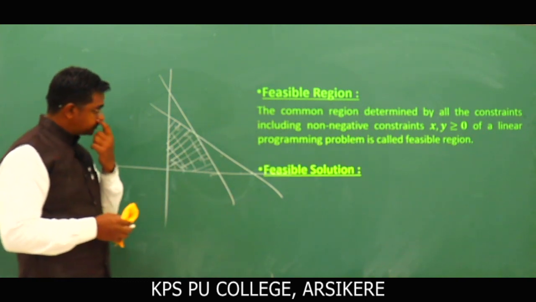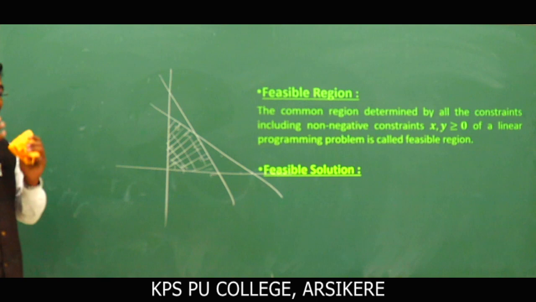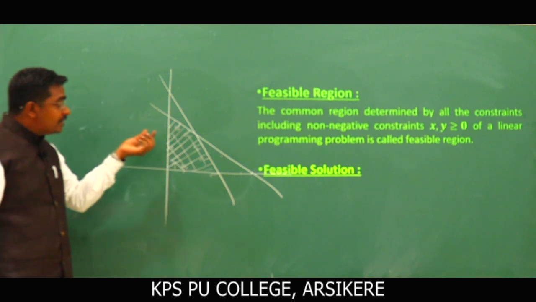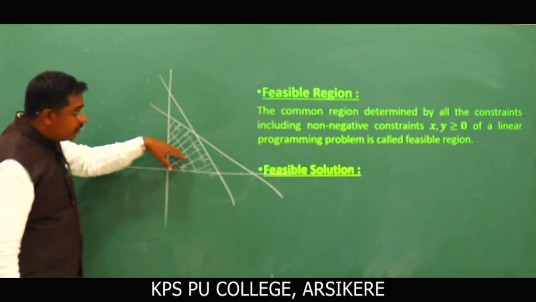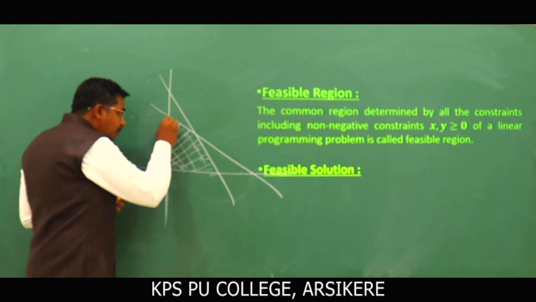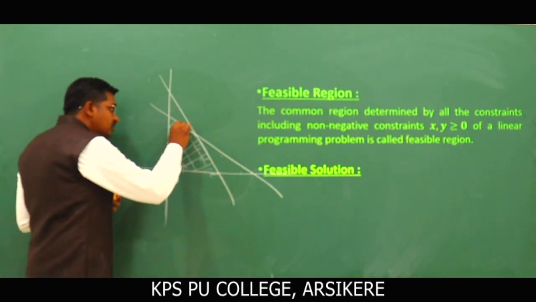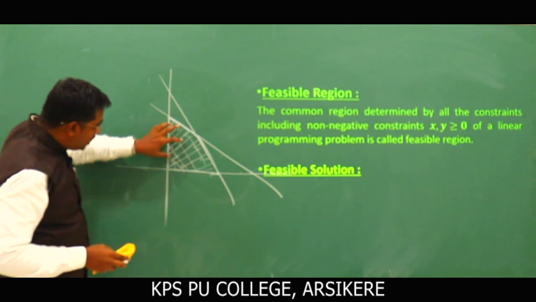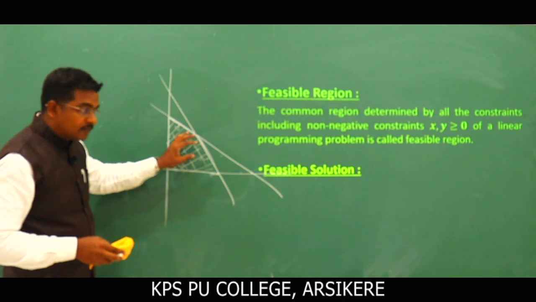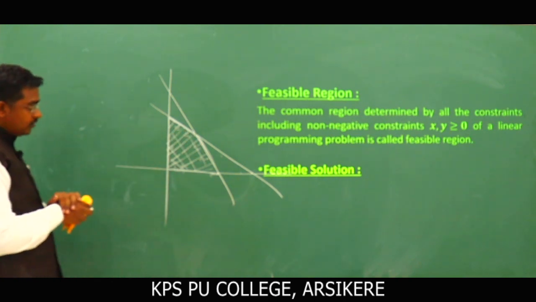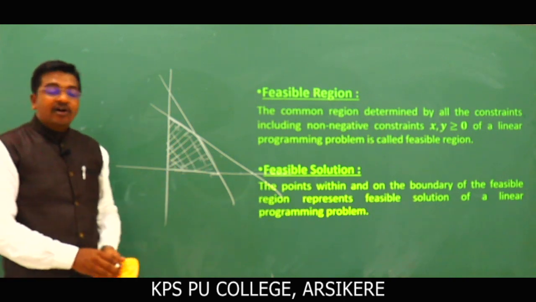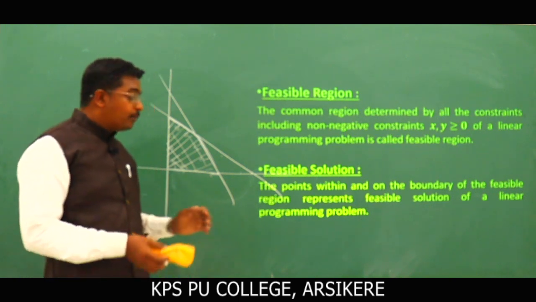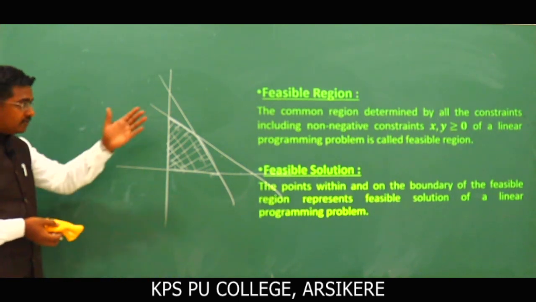Next definition, feasible solution. So what is a feasible solution? We can discuss the graph, I already told you. So a feasible solution is nothing but the points within or on the boundary of the feasible region. The points that come here represent the feasible solution. Clear? Let's see the formal definition: the points within and on the boundary of the feasible region represent feasible solutions of a linear programming problem. Is it clear? Note down these two definitions.